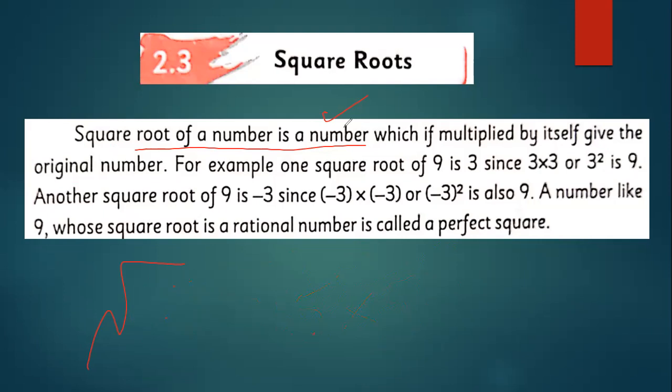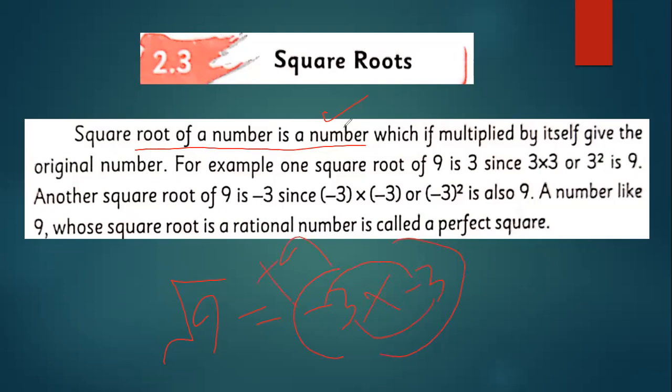For example, the square root of 9. If the answer is -3, is it okay or not? It is okay, because when this number is multiplied with itself, minus and minus will become plus, and these are 9.